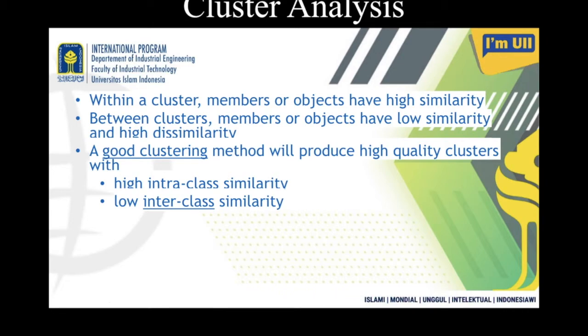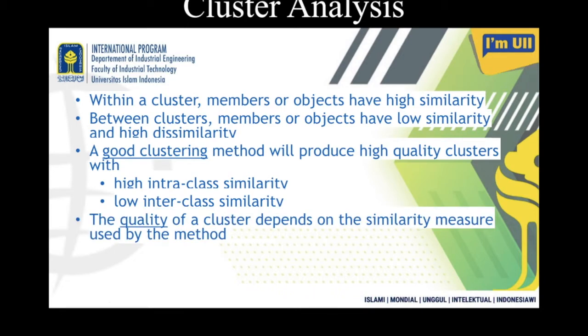Now, how can you say a clustering method is a good clustering method? A good clustering method will produce high quality clusters with high intra-class similarity and low inter-class similarity. So if you can define a method which gives you members of a cluster with high similarity and members between clusters with low similarity or high dissimilarity, then you can call that a good clustering method. Like in classification, you have classification accuracy. The higher the accuracy, the better the classification method.